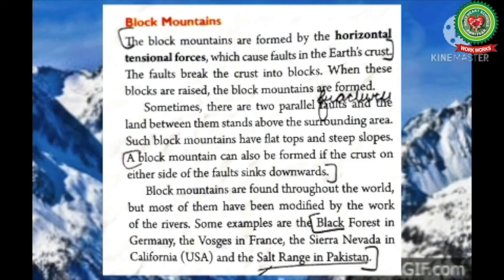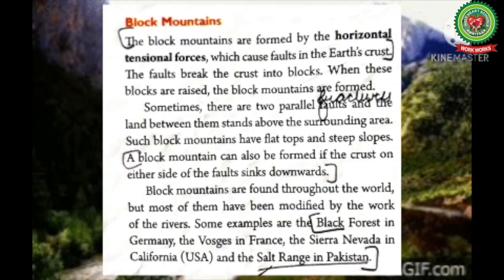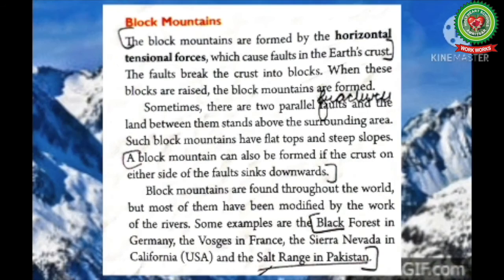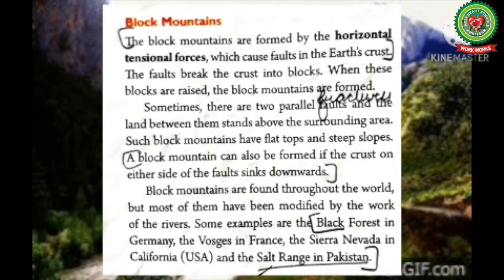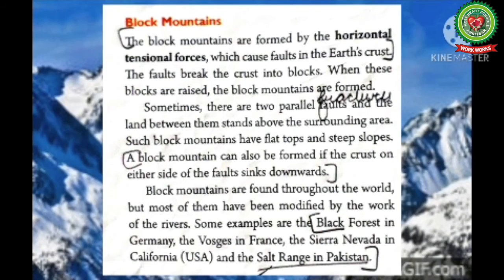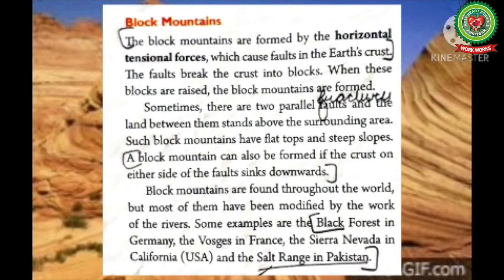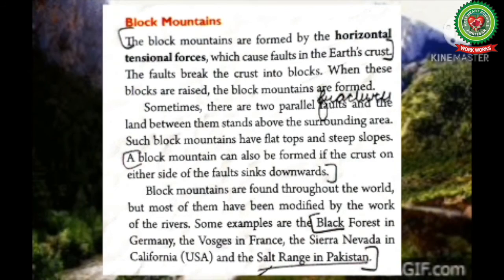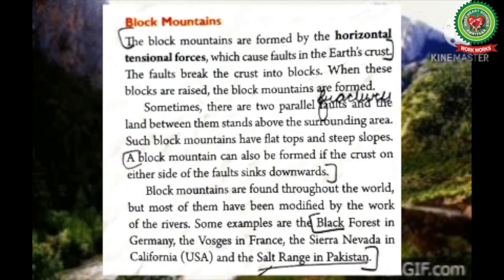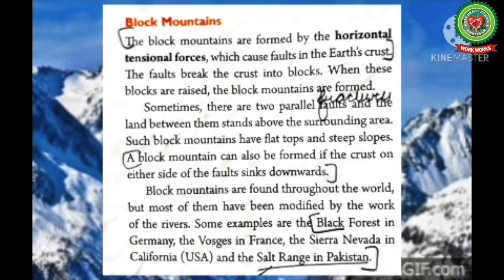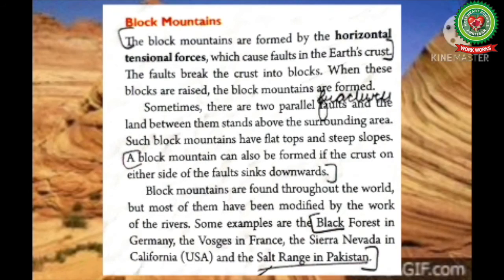The block mountain can also be formed if the crust on either side of the fault sinks downwards. Block mountains are found throughout the world, but most of them have been modified by the work of the rivers. Some of the best examples are Black Forest in Germany, the Vosges in France, Sierra Nevada in California, and Salt Range in Pakistan.